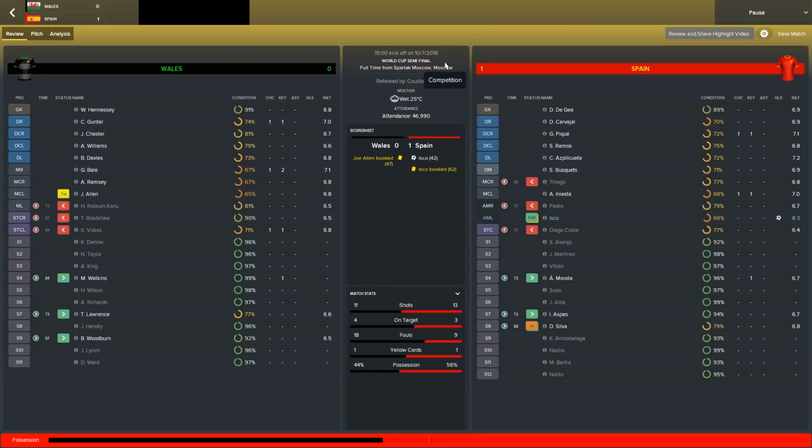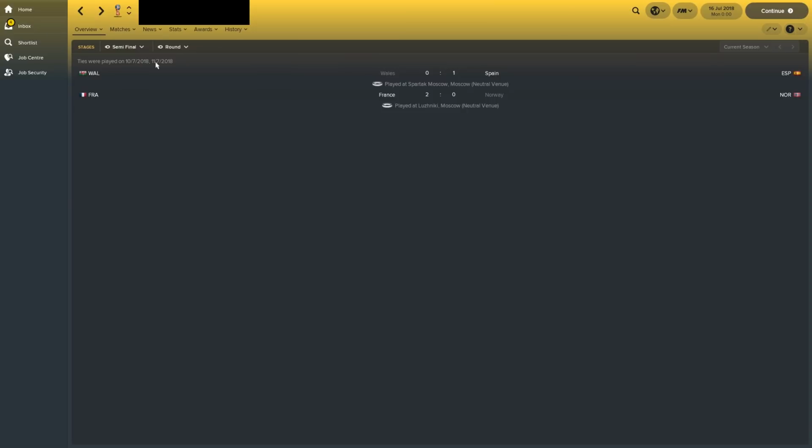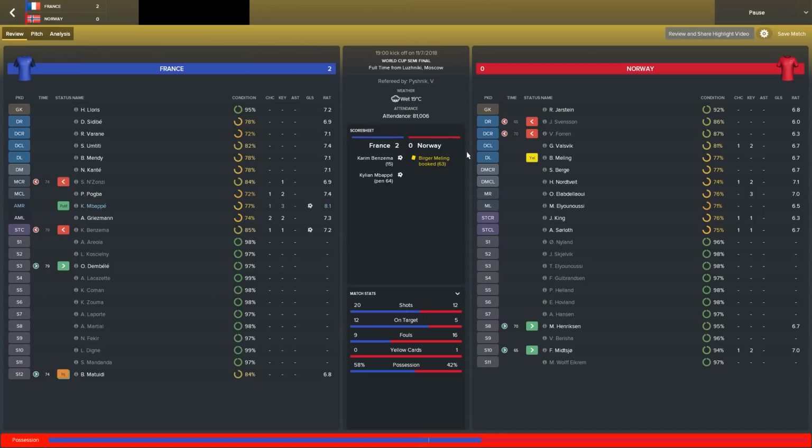Oh, imagine if it had been a Wales versus Norway final. That would have been a magnificent thing. But unfortunately, the two favourites managed to win these games. Isco with the winner, and France beat Norway 2-0 thanks to Benzema and Mbappe. Benzema featuring in this World Cup in this French squad.